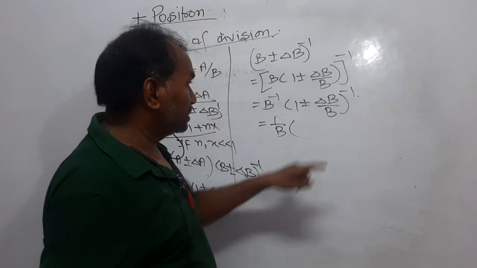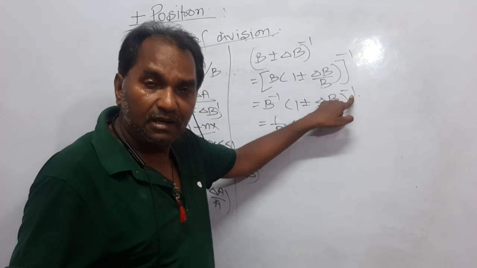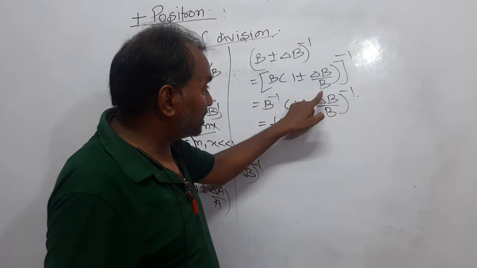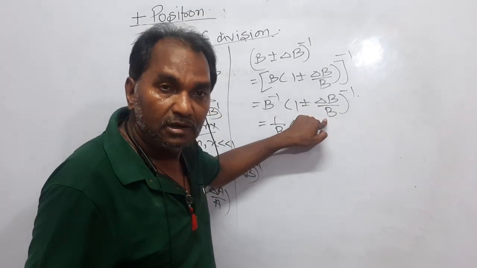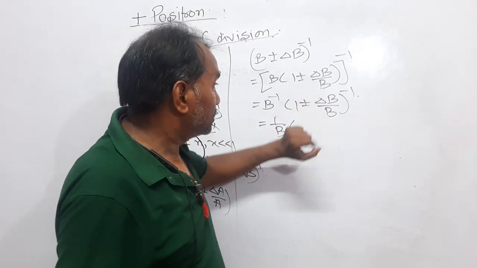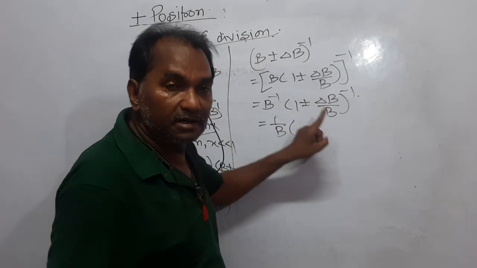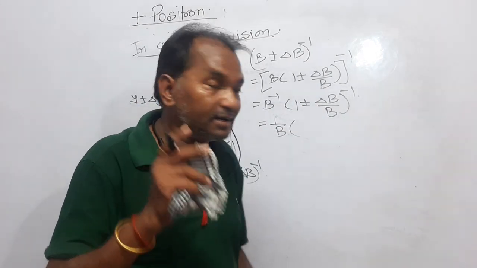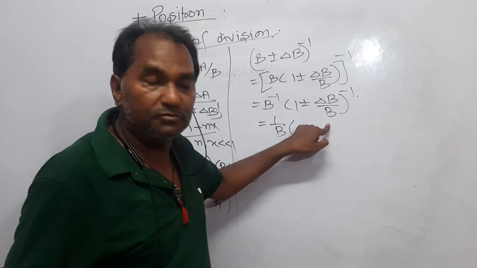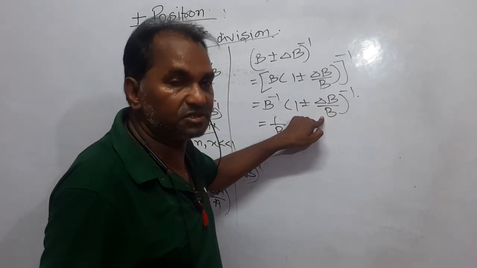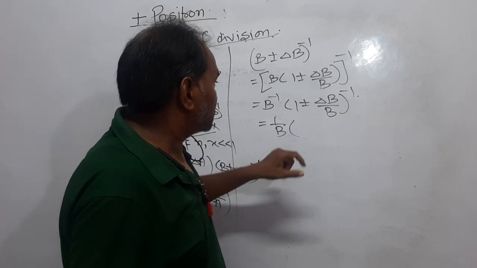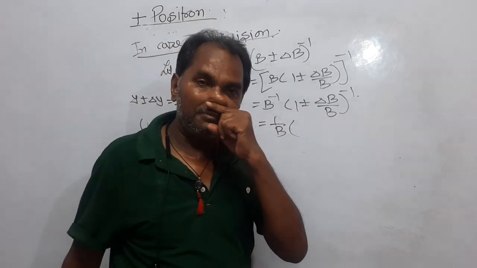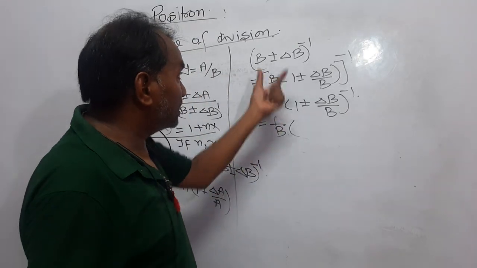Now dear students, here x is delta b divided by b, that is the error divided by its true value. It is less than 1. Delta b upon b is what? An error divided by its true value. So it will be less than 1, and that is why this time you can apply the binomial here.